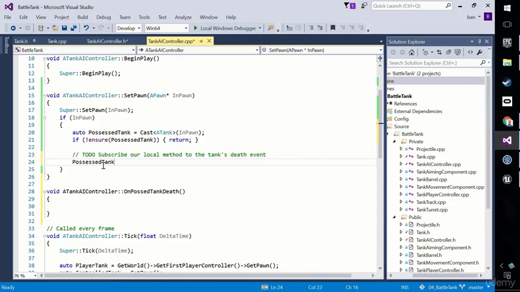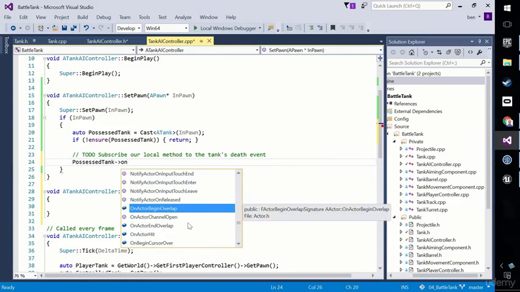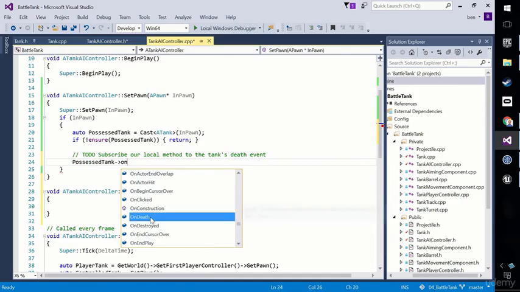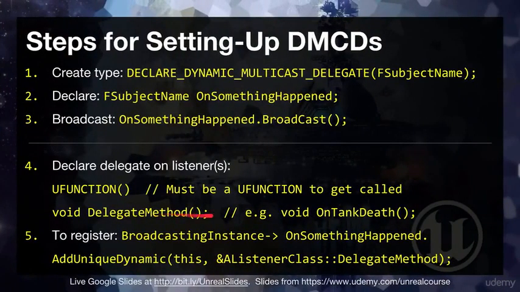Okay, so we have the broadcasting instance. Now once the autocomplete comes up there, if we look through the broadcasting instance pointer and type "on", we should have an OnDeath. You see with all these other engine things, OnActorOverlap, we've got OnDeath. That's pretty cool. So PossessedTank OnDeath, then what do we do? BroadcastingInstance OnSomethingHappened dot AddUniqueDynamic.